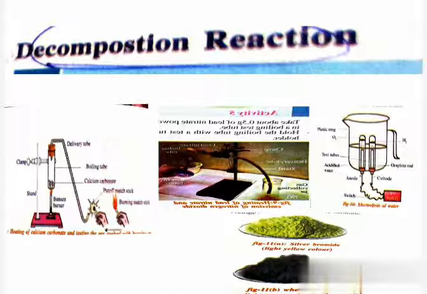So in this activity, on passing electricity, water dissociates into hydrogen and oxygen. Here water, H2O, one reactant, changes into two products, hydrogen and oxygen. This type of reaction is called an electrolytic decomposition reaction. Why? Because this decomposition reaction is carried out by electricity. That's why it is called an electrolytic decomposition reaction.